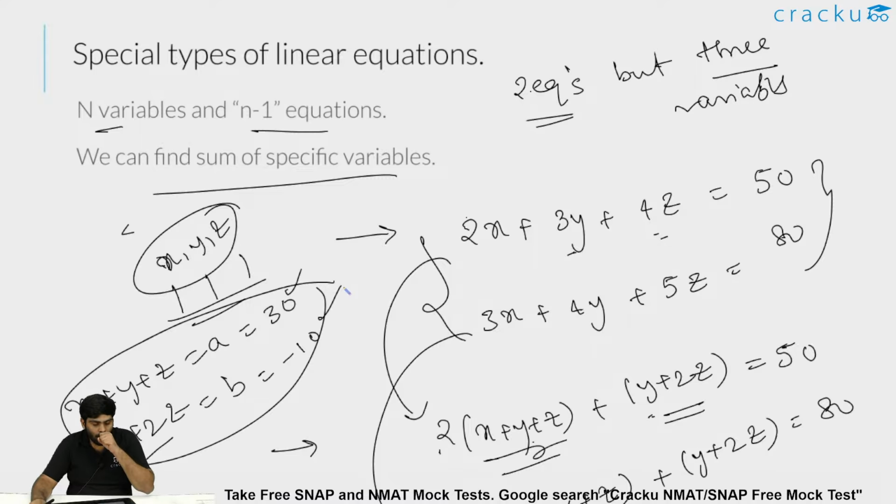This much can be told uniquely. There is no other value x plus y plus z can take other than 30, and no other value y plus 2z can take other than minus 10. The individual values of x, y, z cannot be determined uniquely, because we have only two equations but three variables.